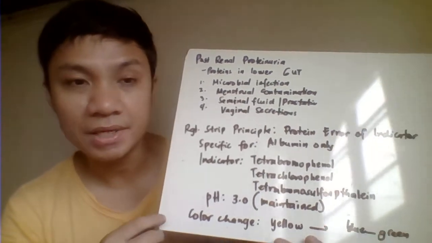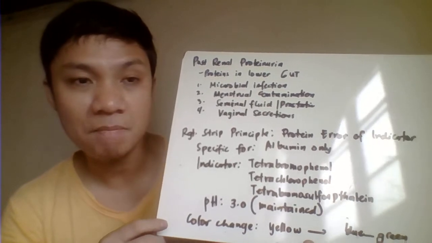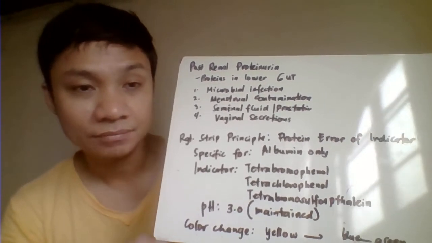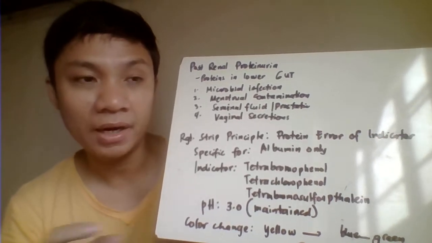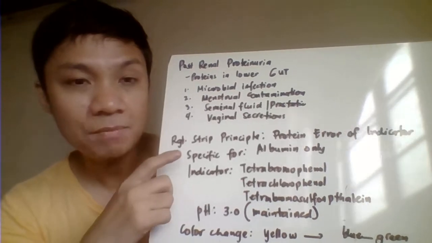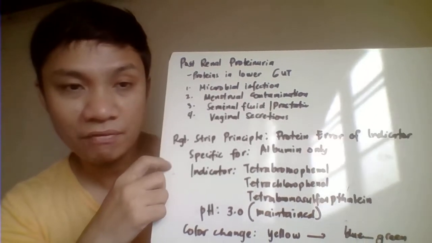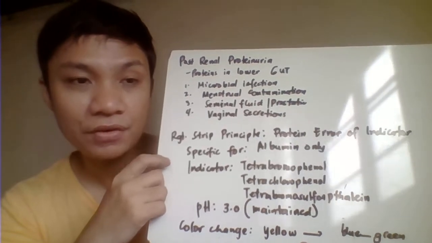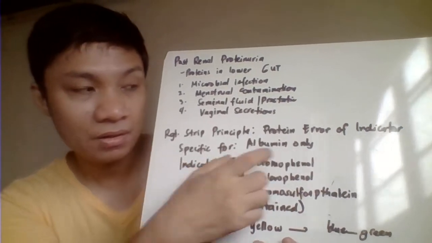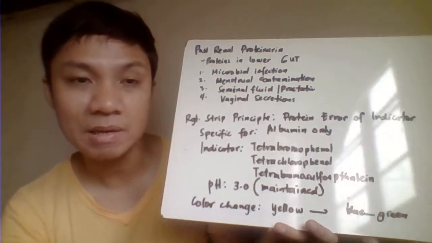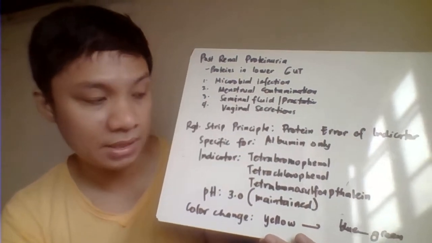Why albumin? Because the albumin here will try to accept much of the hydrogen ions because of its amino acids. Madami siyang amino acid na nag-accept ng hydrogen ions, making your albumin more sensitive for detection in your sample that's being impregnated in your test pads. So yun lang madidetect niya. Hindi siya magdidetect ng other types of protein.